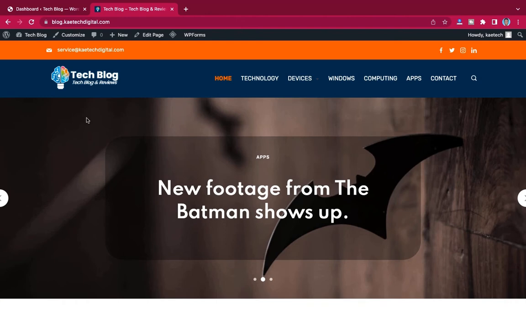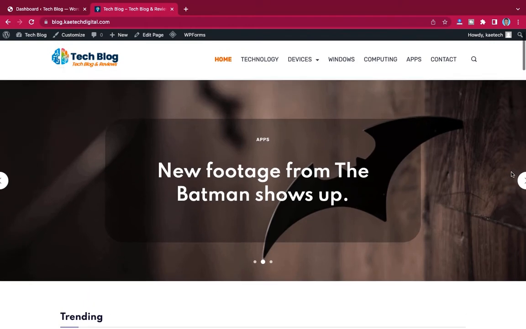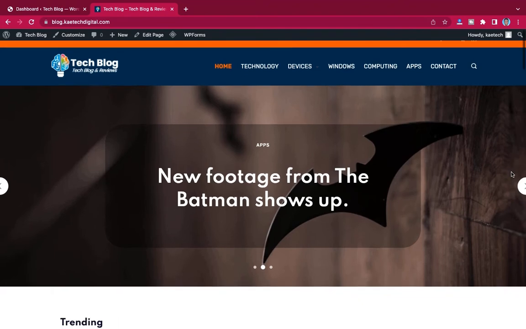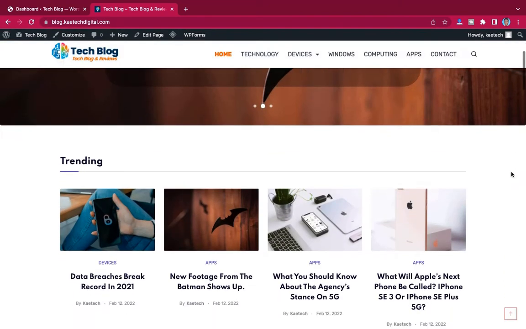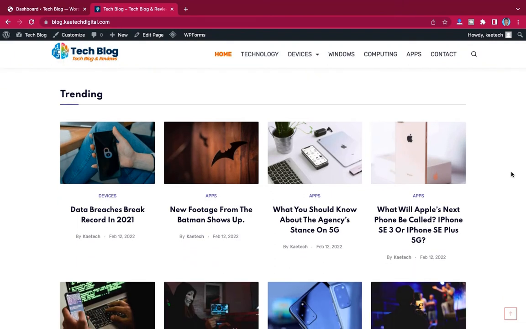Now we start with the hero section over here. This hero section talks about the trending news, or some of the things going on your website, some of the trending articles or posts that you posted. You can display a lot of them, but I chose to display only 3 posts over here. And then we have the trending news section, which is what is trending on your website.